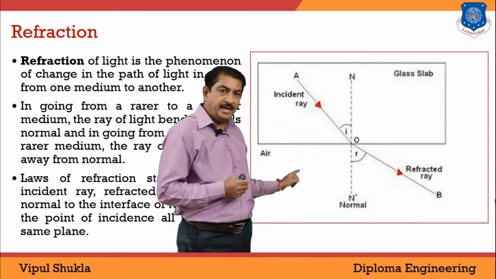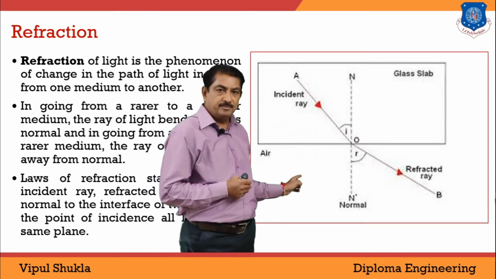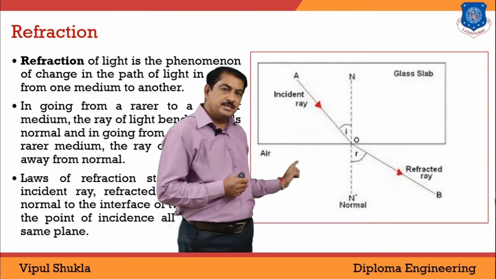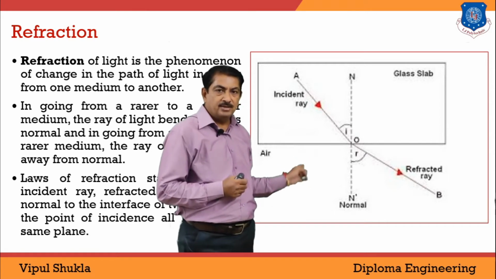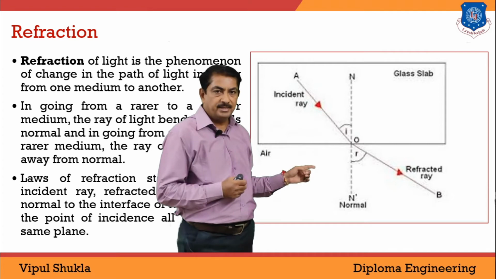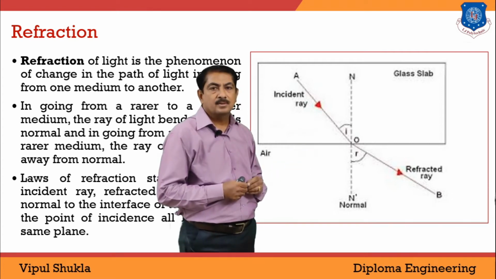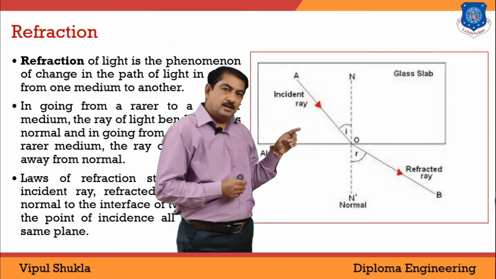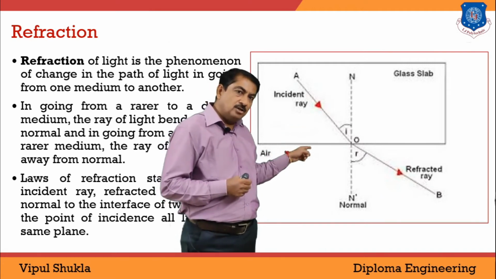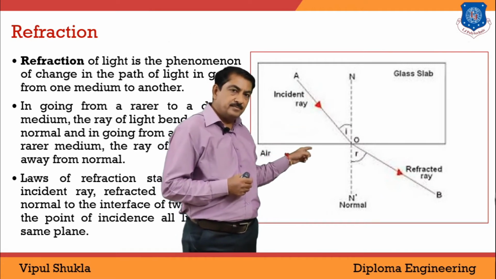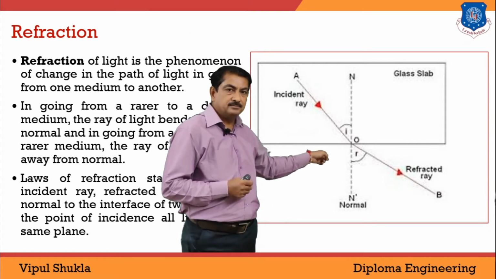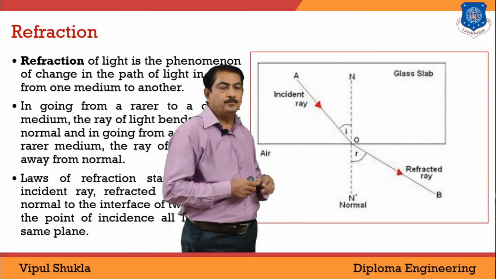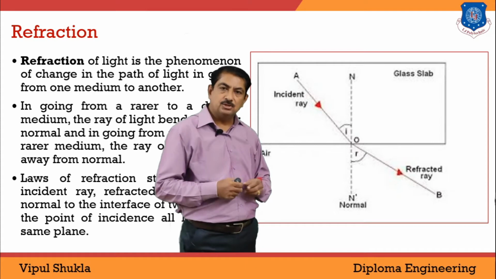Here it is air, that is the rarer medium. So this is an example of light waves traveling from rarer to denser medium, or we can say from glass to air. When it is incident on the surface, it will be refracted. This phenomenon is known as refraction of light.